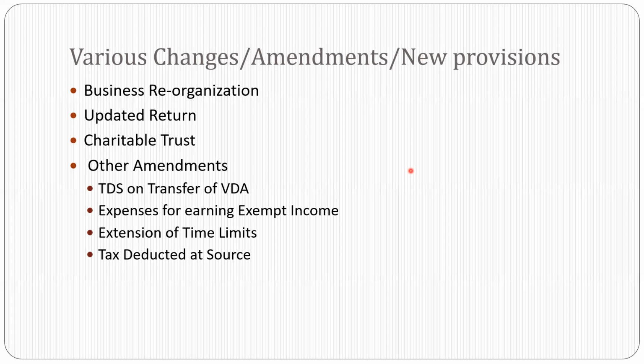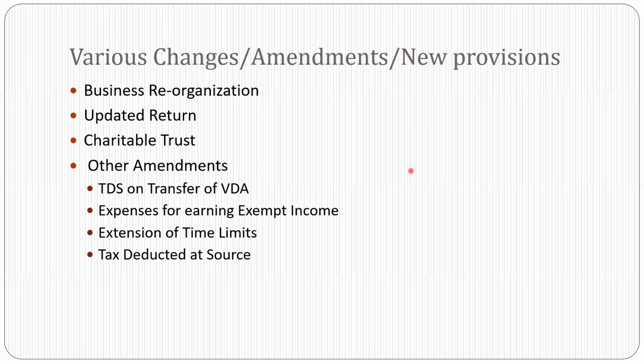The next is the taxation of the unutilized income of the trust. Presently, where the trust does not utilize accumulated income within a period of 5 years, such income is chargeable to tax in the 6th year. Now it is proposed to tax the income remaining unutilized in the 5th year itself. So at the end of the fifth year, whatever amount is not utilized would be taxable. In order to discourage the misuse of the fund by the trust or the institution, it is proposed to levy a penalty at the rate of 100% of such benefit in case of the first violation, and in case of a second violation, 200%. That we have discussed earlier also.